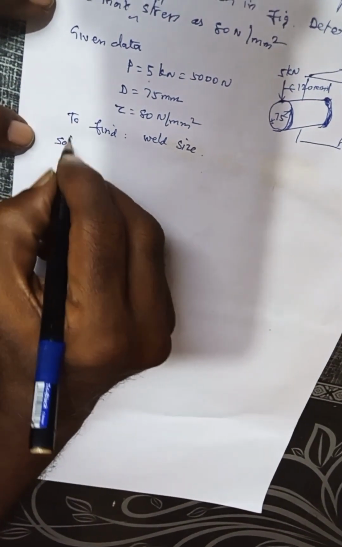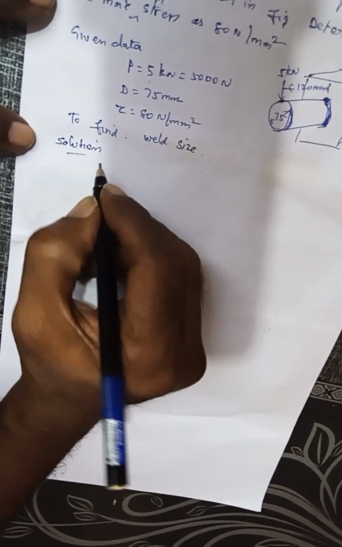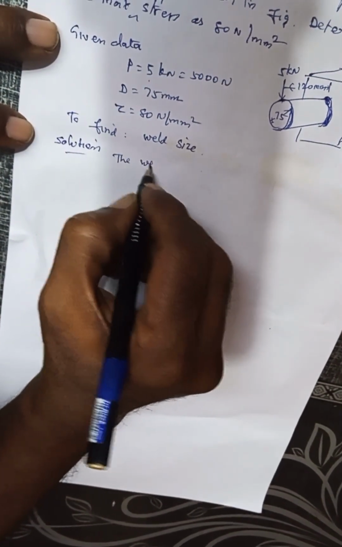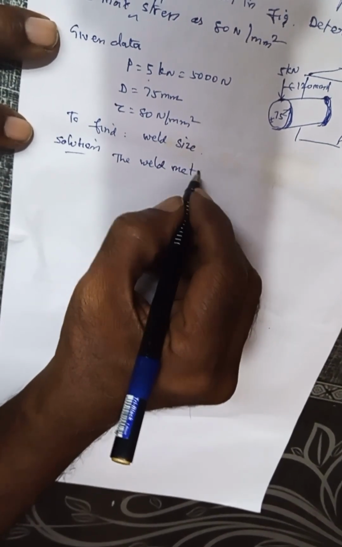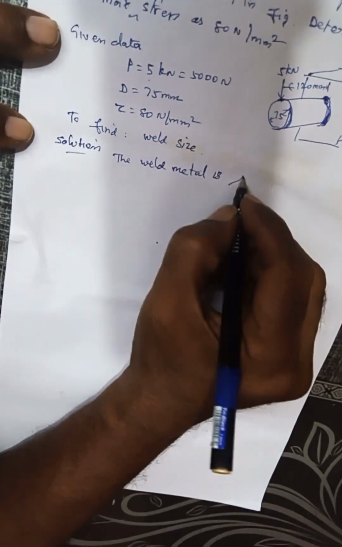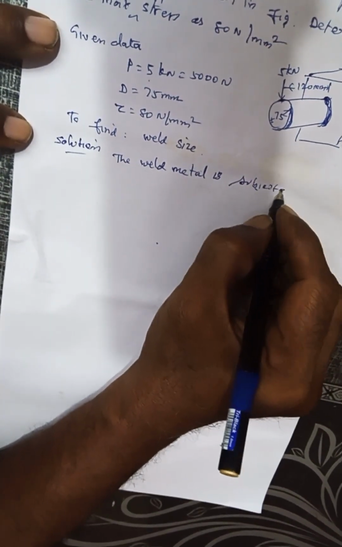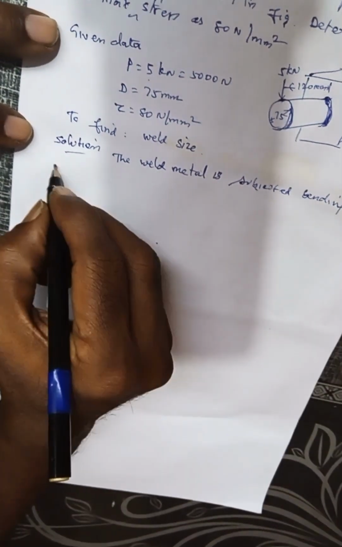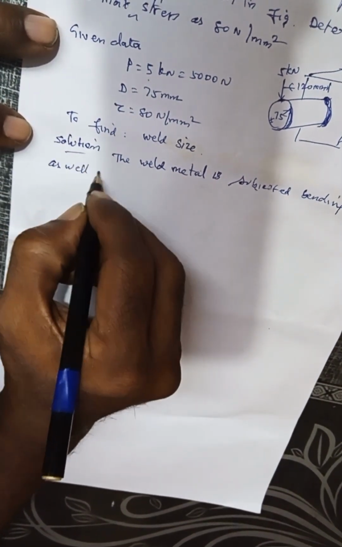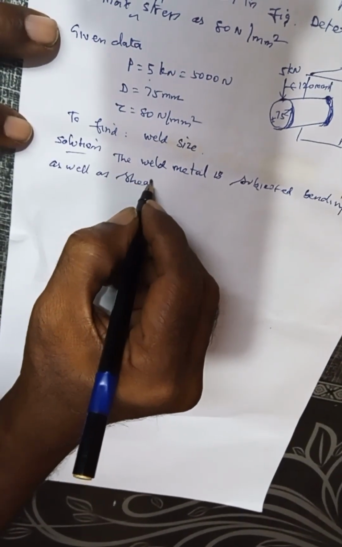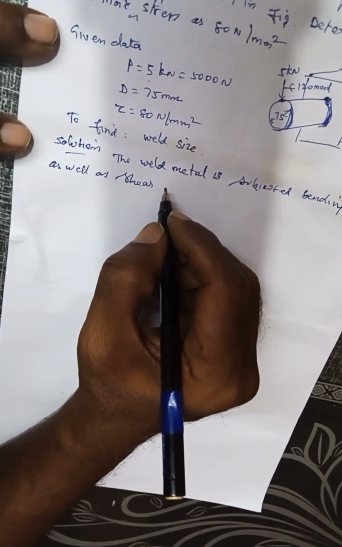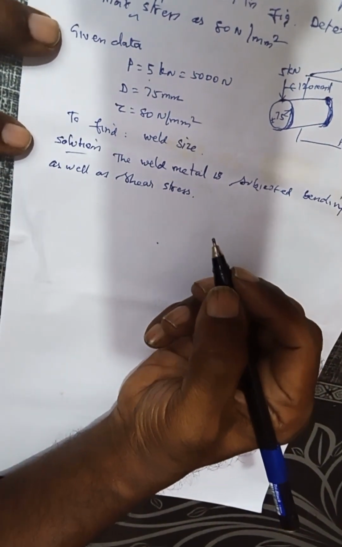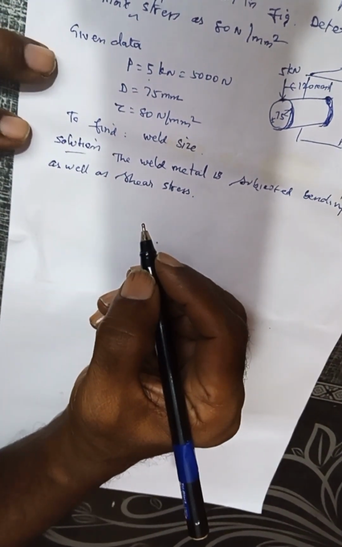Solution. Since the weld is subjected to shear stress as well as bending stress, we have to find out the shear stress.